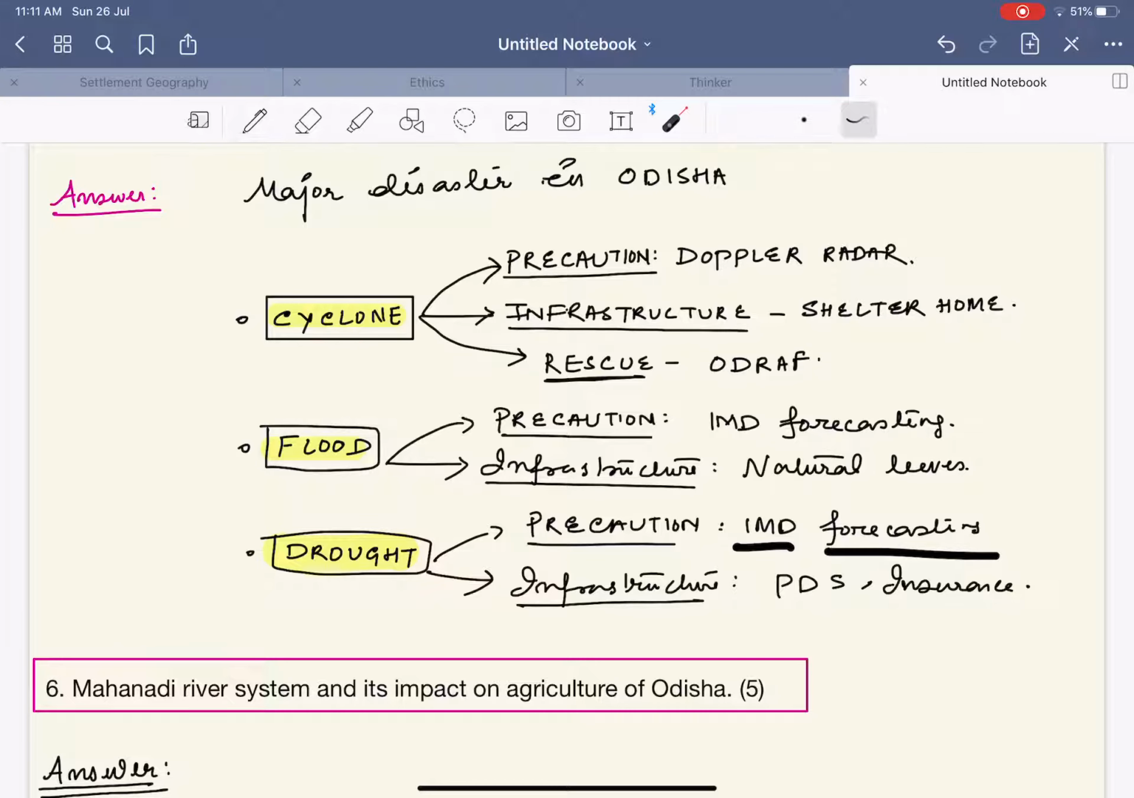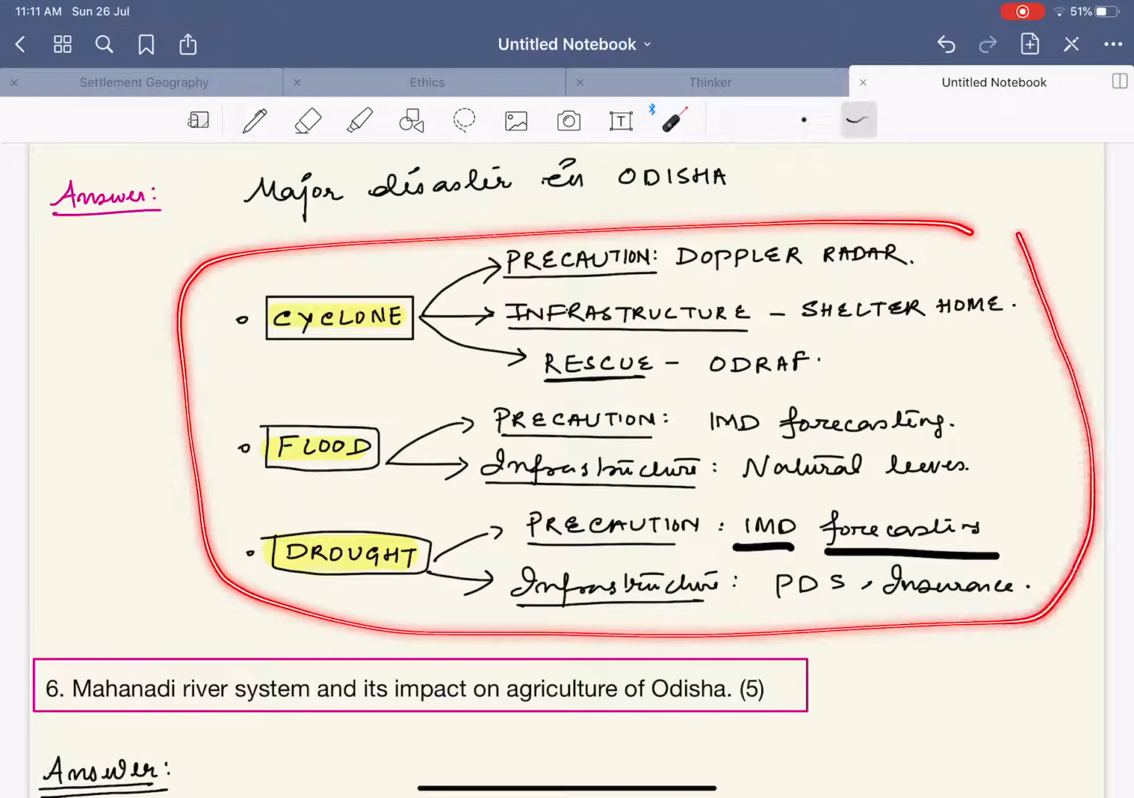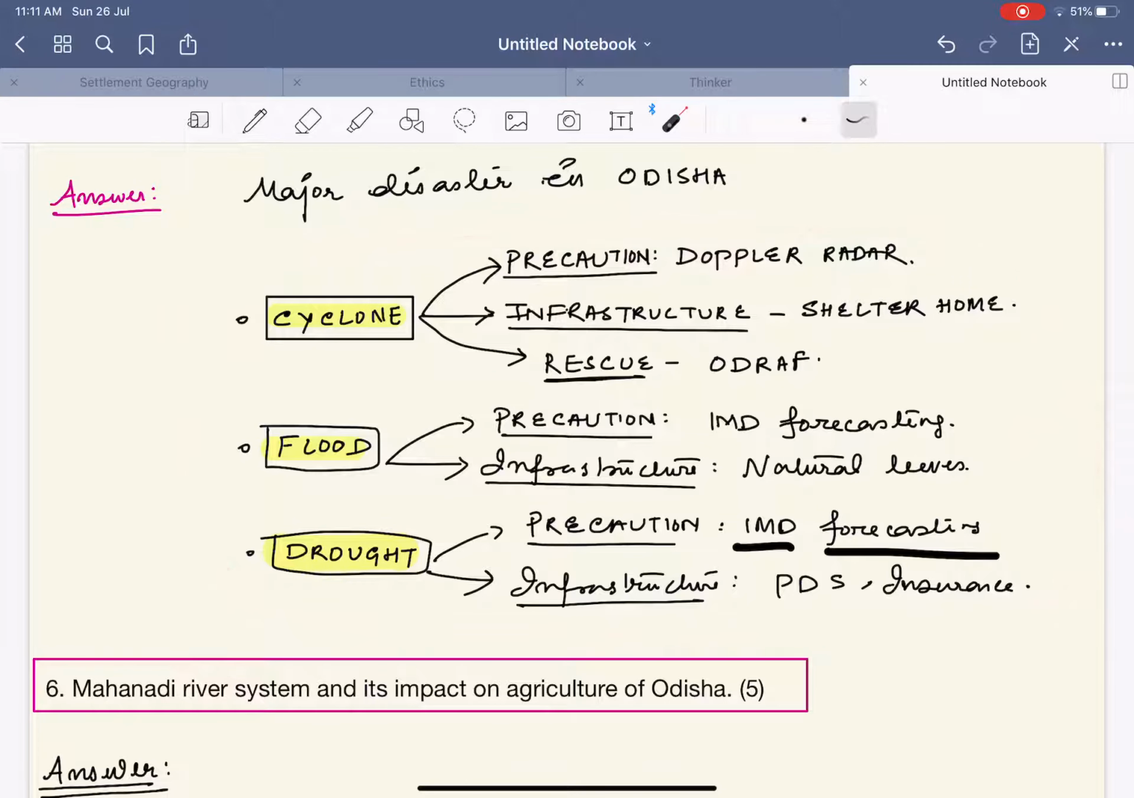For the 5 markers question, kindly do not draw this flowchart. But in case you are having shortage of time and you're not able to write, then draw this flowchart. But if you have time, kindly go for point wise and do not draw this. This is only I have drawn to make you understand.